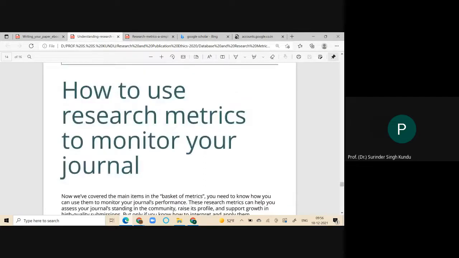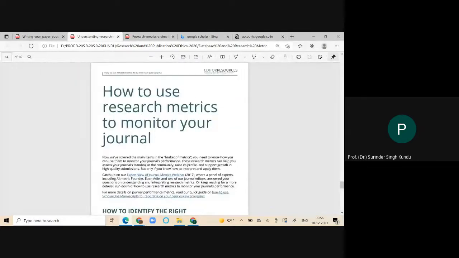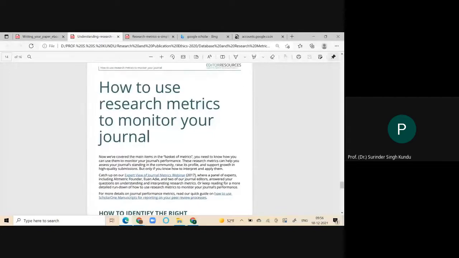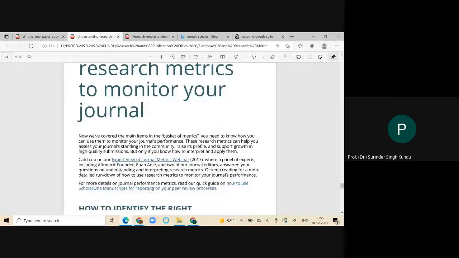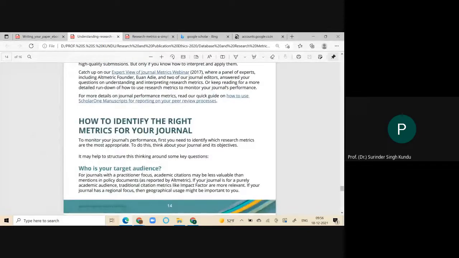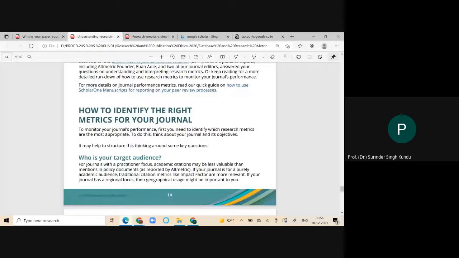Now, I told you earlier how to use research metrics to monitor your journal. You can see what the impact factor or the CiteScore of that journal is, and then you can decide where to publish your article. You can identify the journal where you have to go for publication or where you have to submit your document.